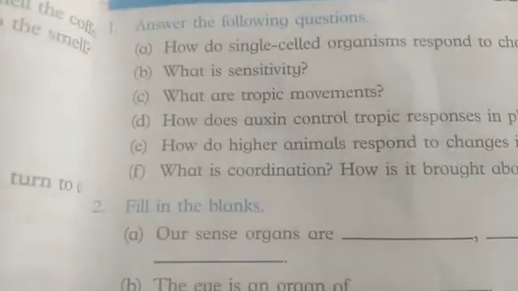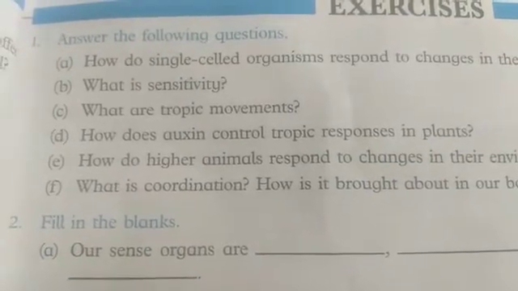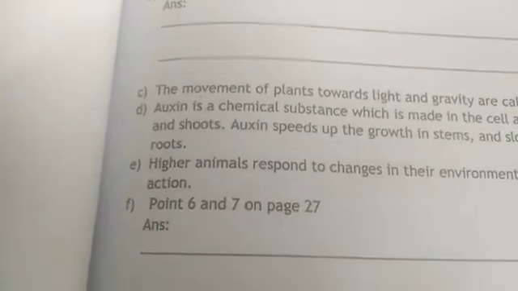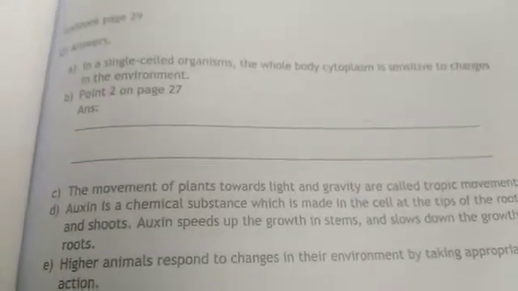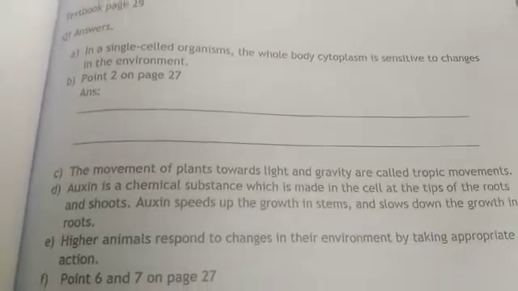Now question number D. How does auxin control tropic responses in plants? The answer is in your first term booklet. Auxin is a chemical substance which is made in the cells at the tips of root and shoot.